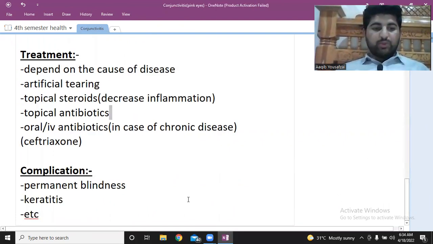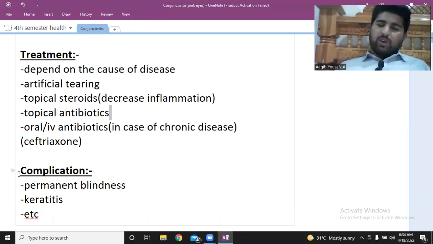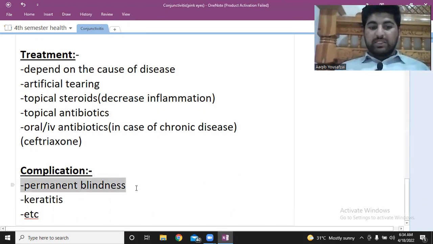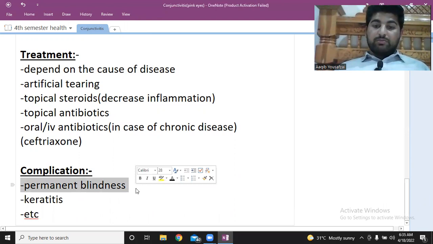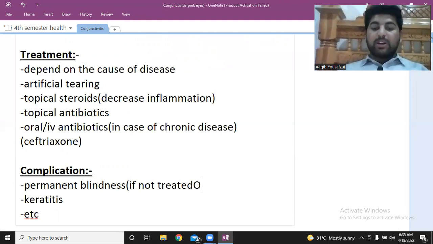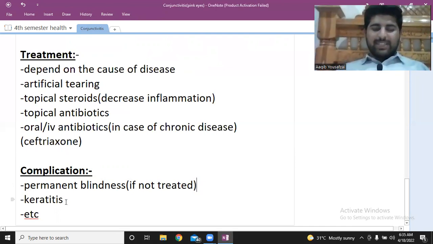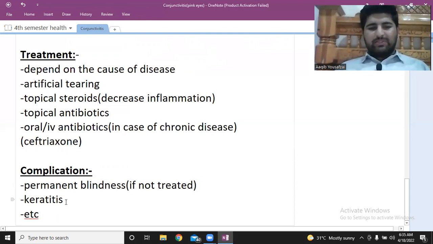And then after that you have to learn about the complications, which are the things you do not usually see but can happen. It can cause permanent blindness if the disease is not treated. If not treated, it can cause permanent blindness. And it can also lead to a number of other eye diseases like keratitis, dacryocystitis, blepharitis, and so on.